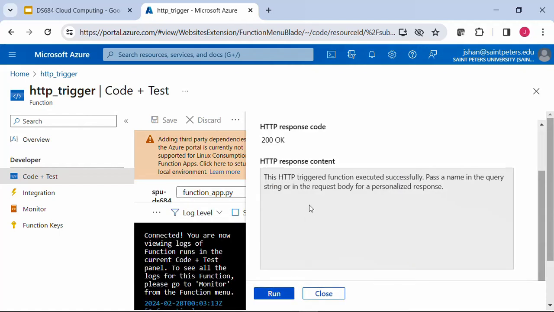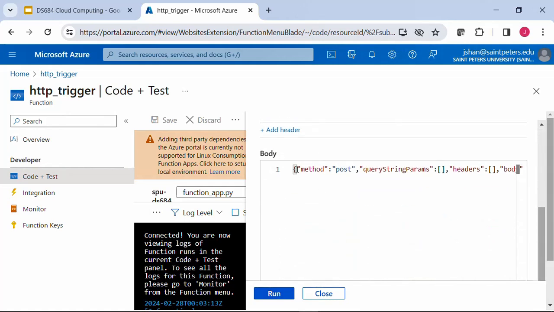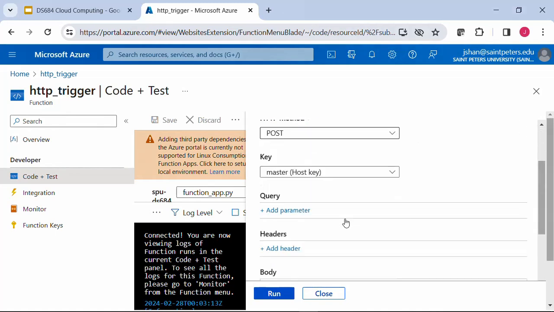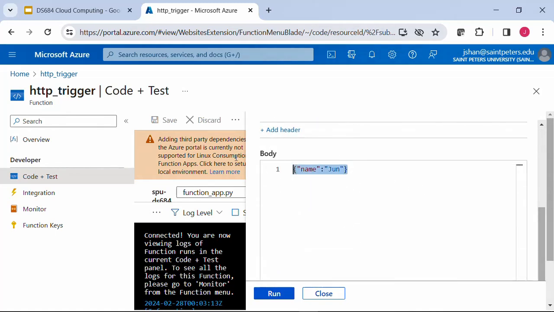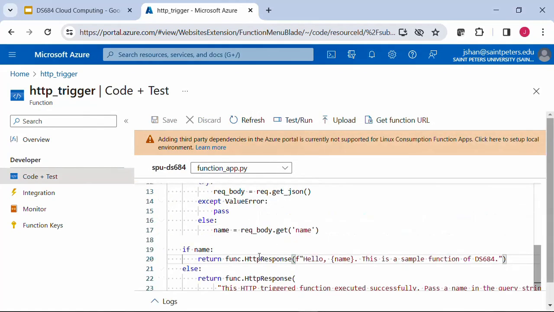We run it. Oh, okay. I think I need to change this body to just name. And run. This simple function shows the change. And by the way, this one apparently was the error, since it changed the body just now. But anyway, as you can see, this is how a function works.